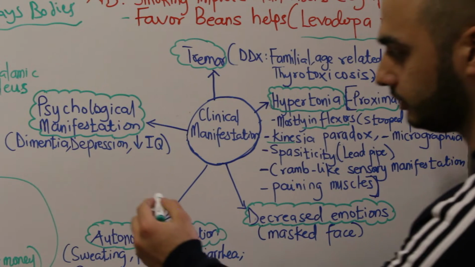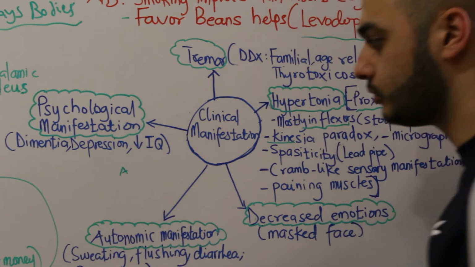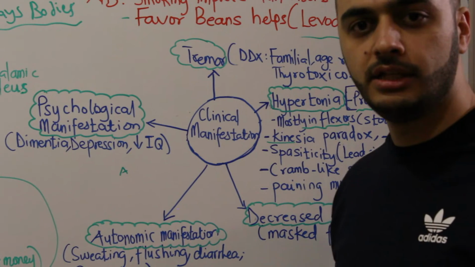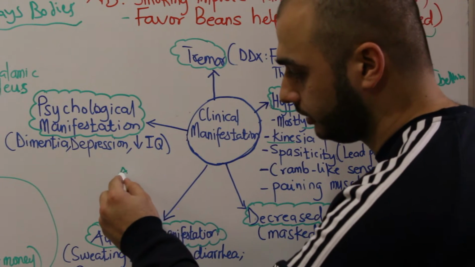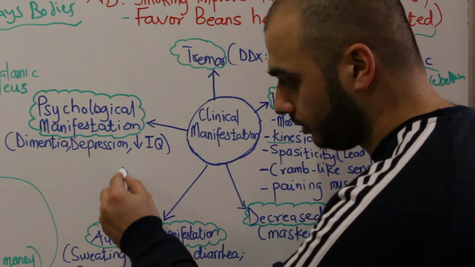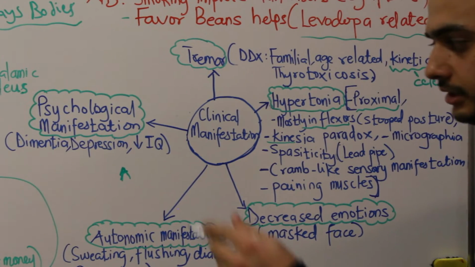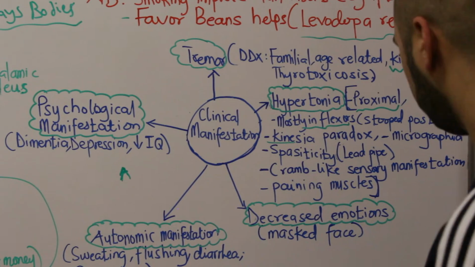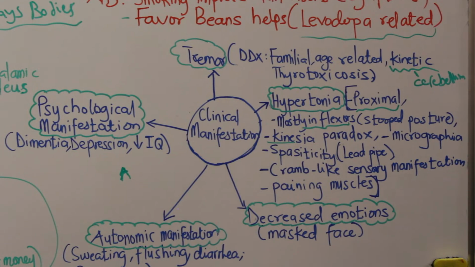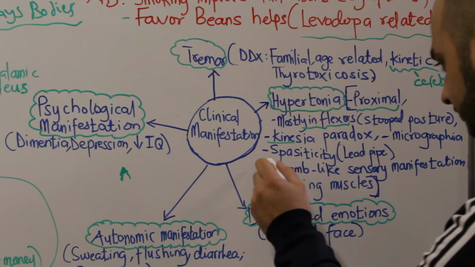The next characteristic is micrographia. If you ask the patient to write a letter, he will write it very small because due to hypertonia, he will face hardening in extending the letter, in widening the letter. So the next symptom is spasticity.